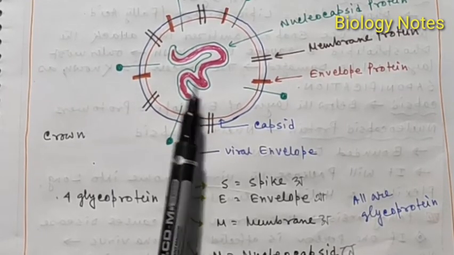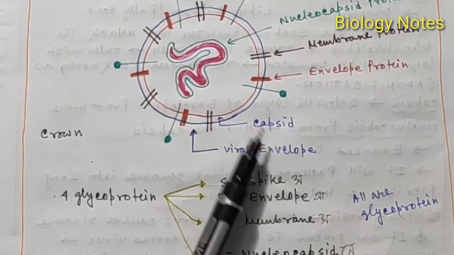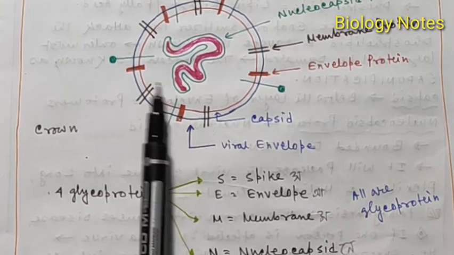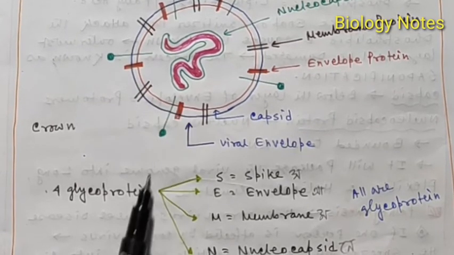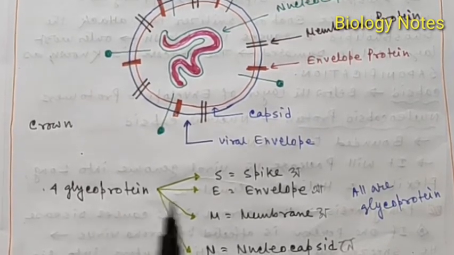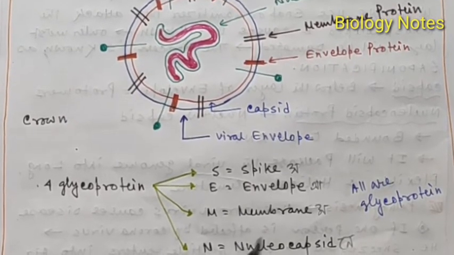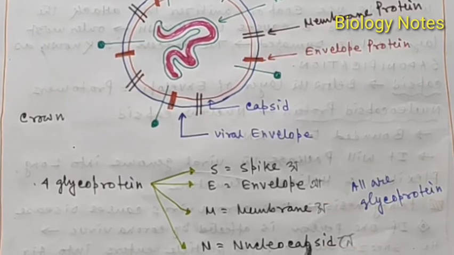Just outside of the genetic material there are two layers. One is the capsid and another is the viral envelope. Apart from this there are different types of proteins. Actually there are four structural proteins. The first one is the spike protein, the second is the envelope protein, the third is the membrane protein, and the fourth is the nucleocapsid.